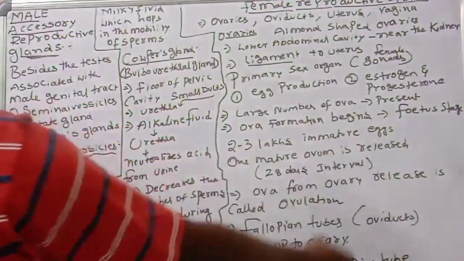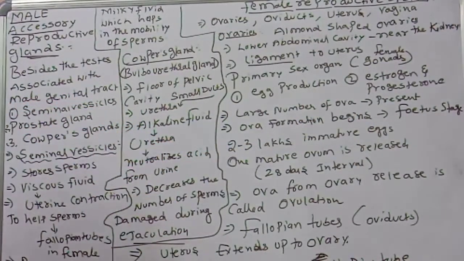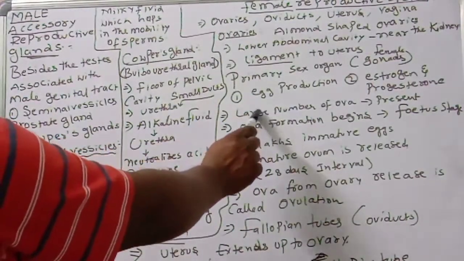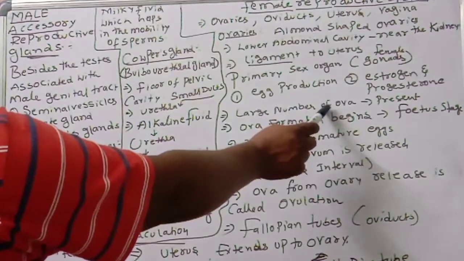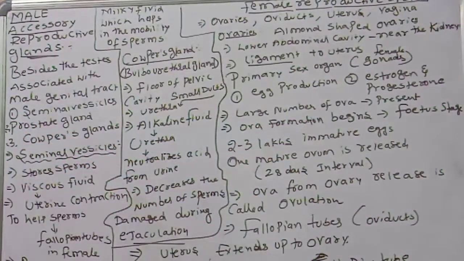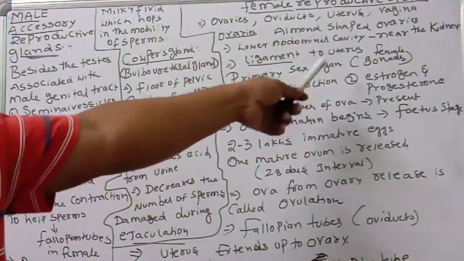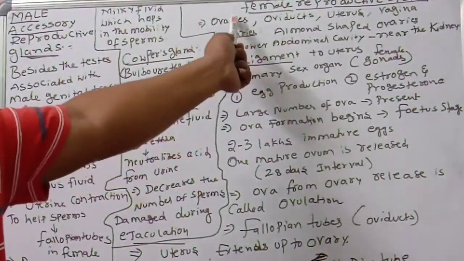So in the ovaries, what is the speciality? Observe very carefully. A mature ovary contains a large number of ova in different stages of development. Ova are present in the ovaries in different stages: small primary follicle, secondary follicle, tertiary follicle, Graafian follicle. So like that, ova of different shapes, sizes and stages will be present in the ovaries.